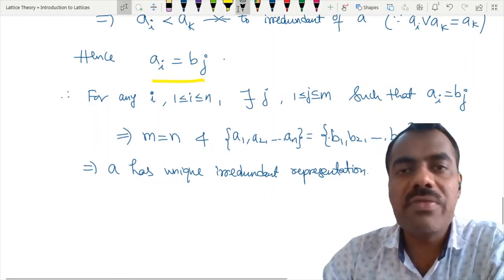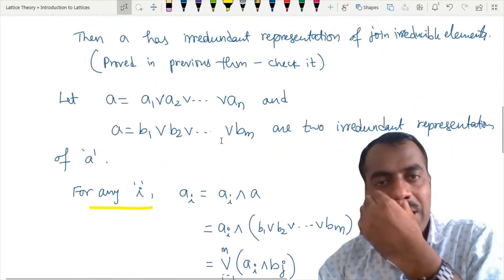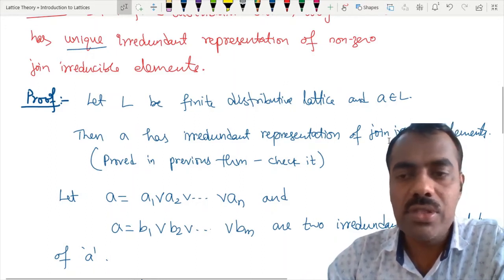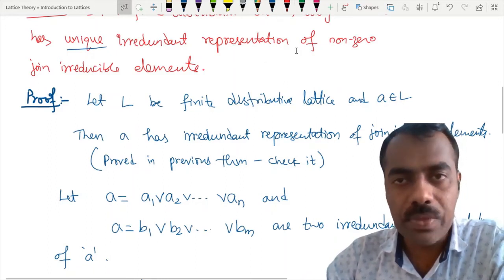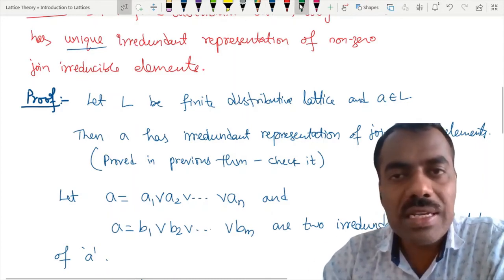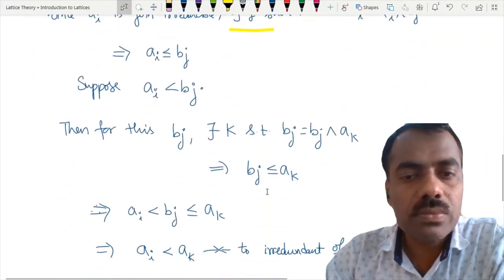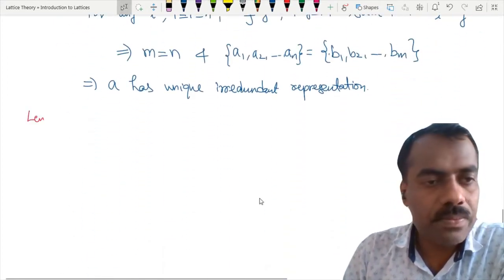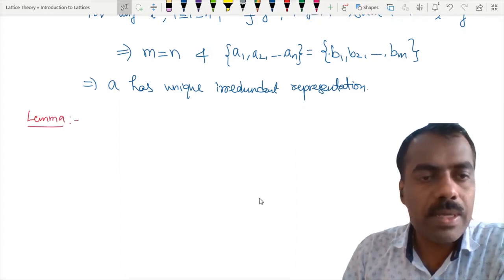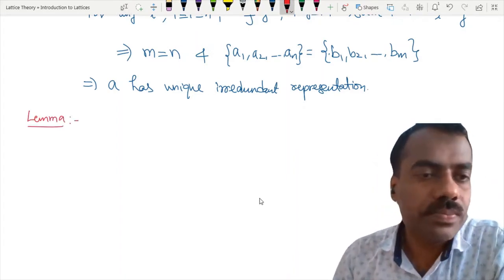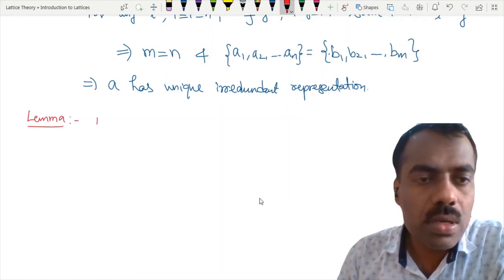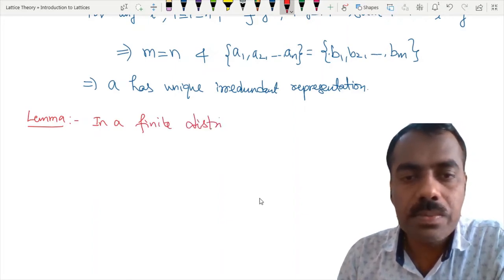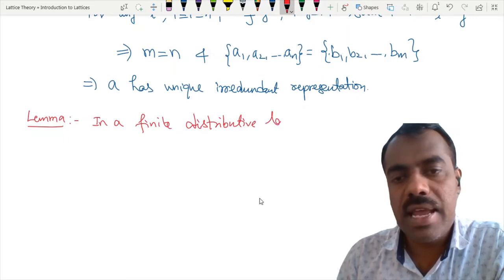So that proves that for a finite distributive lattice, every element actually has a unique irredundant representation of join irreducible elements. Okay. Now let's prove one more result, which is again for finite distributive lattices. So another lemma I can prove is that in a finite distributive lattice,